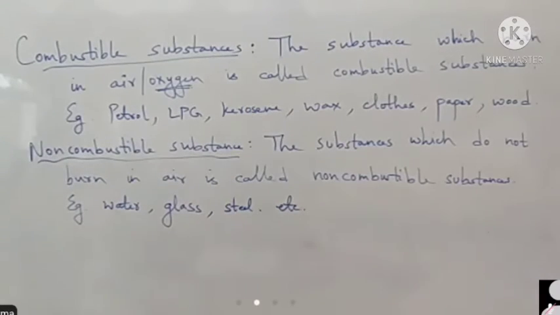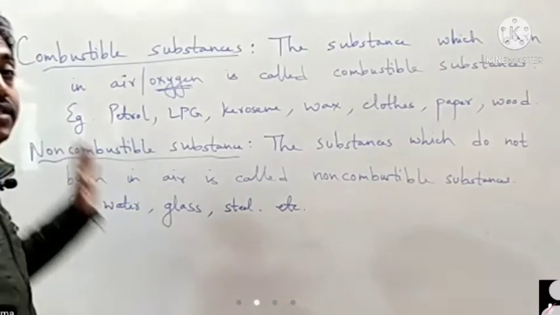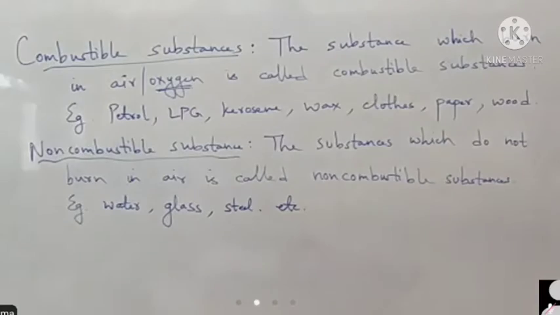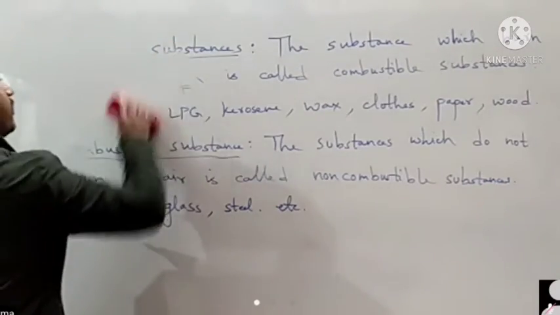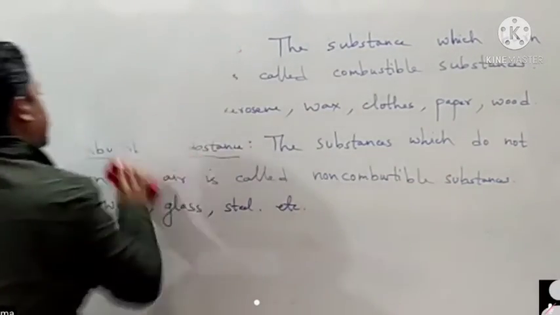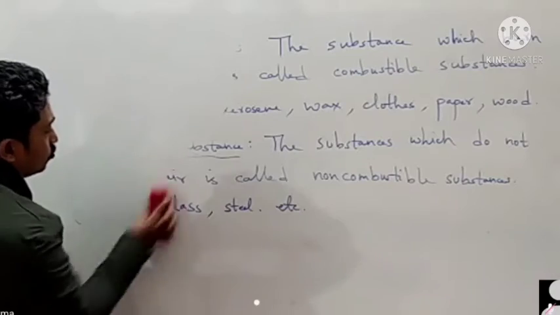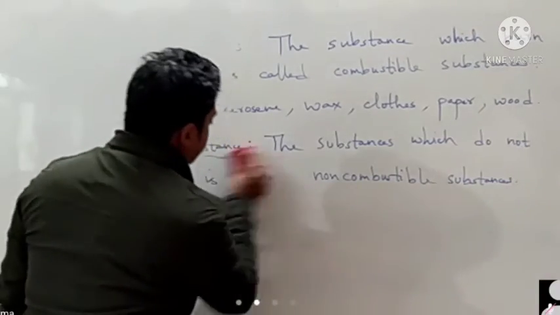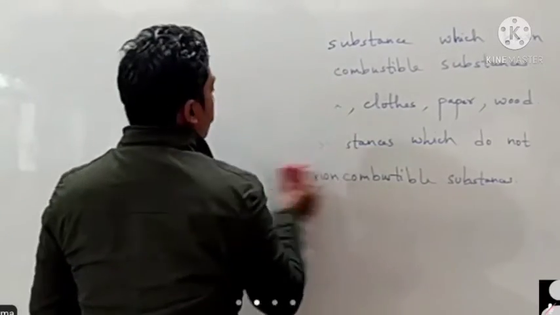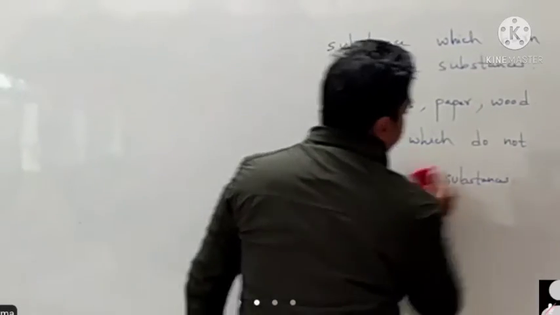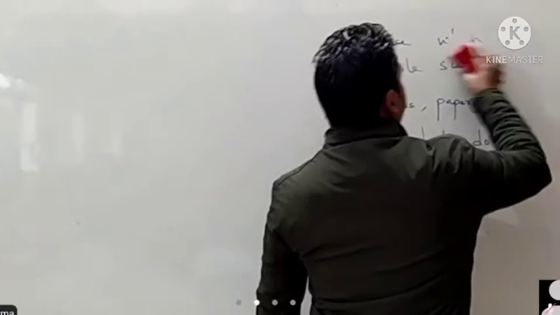Then another term is supporters of combustion. That means to burn, we need support. Let me explain this. Basically, we have two types of things for burning. Number one, as we have talked, air or oxygen.